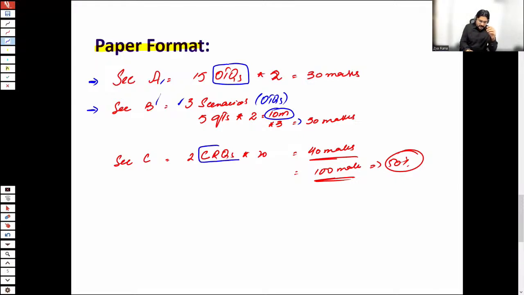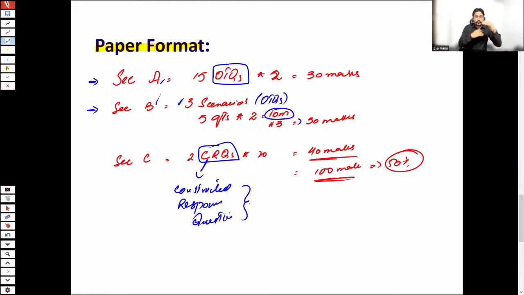What exactly is a constructed response question? CRQ means constructed response questions. That means you need to present your answer in a formal way, in a constructed manner, using techniques which are spreadsheet and word processor. As you solve any question in your copy or register, in the same manner, you need to present your answer in a formal manner using a spreadsheet.